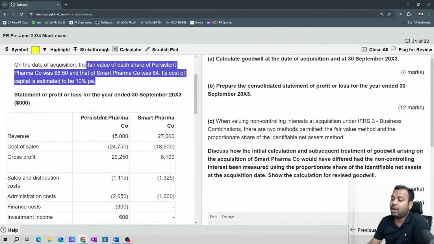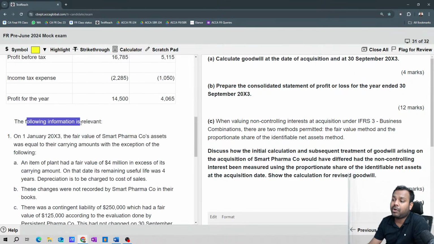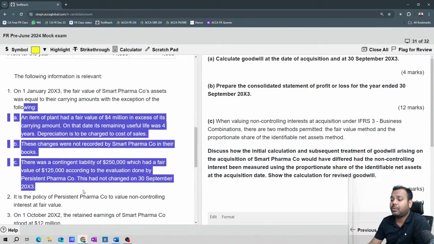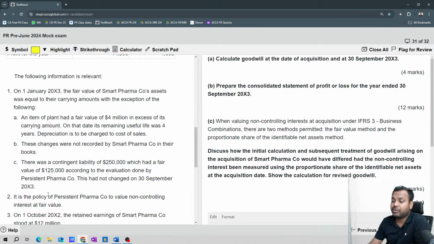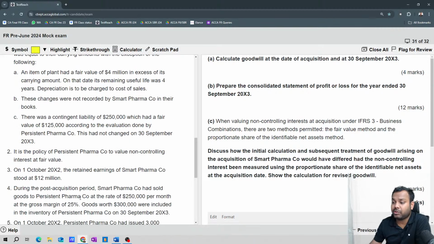Now the P&L of Persistent Pharma and Smart Pharma is given. The following adjustments are given. On 1st January 2004, the Smart Pharma net assets are given, so the fair value adjustment part is given. The policy of Persistent Pharma is to value non-controlling interest at fair value. On 1st October 2002, the retained earnings of Smart Pharma are this much.